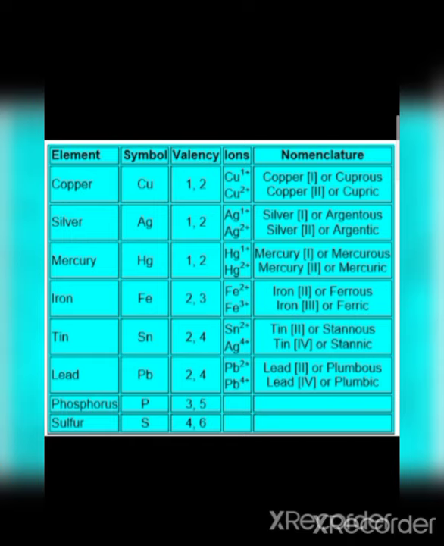When the valency of copper is +1, we can write its name as copper, and in brackets its valency in Roman number, copper first. Or when any element shows 2 valencies, then we write the name and attach ous, meaning the name becomes cuprous.